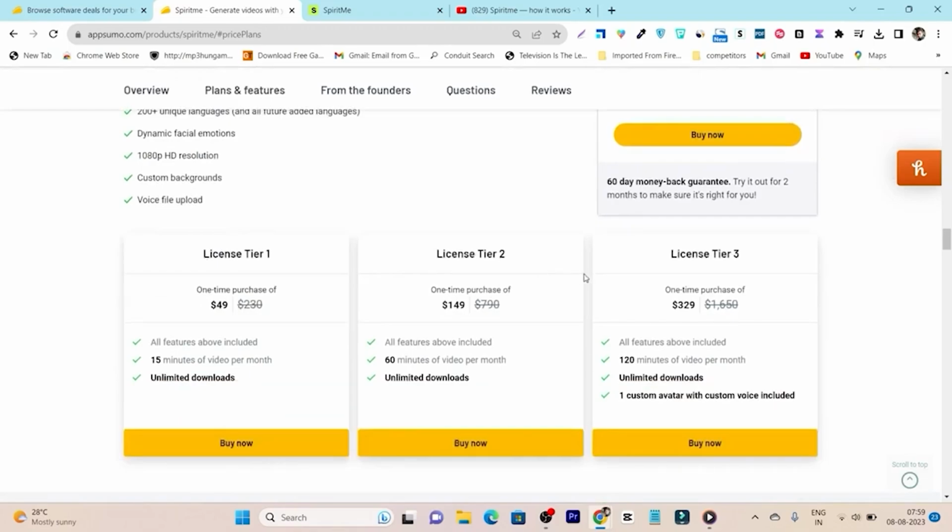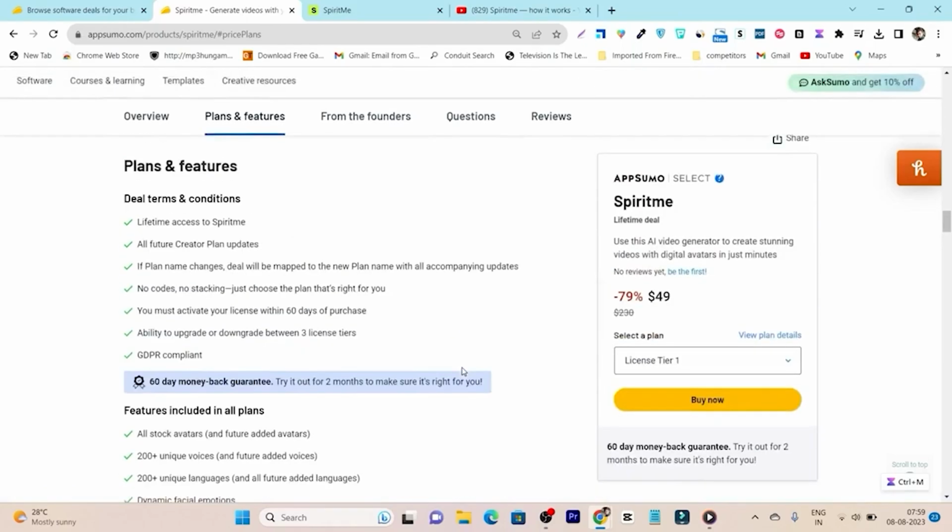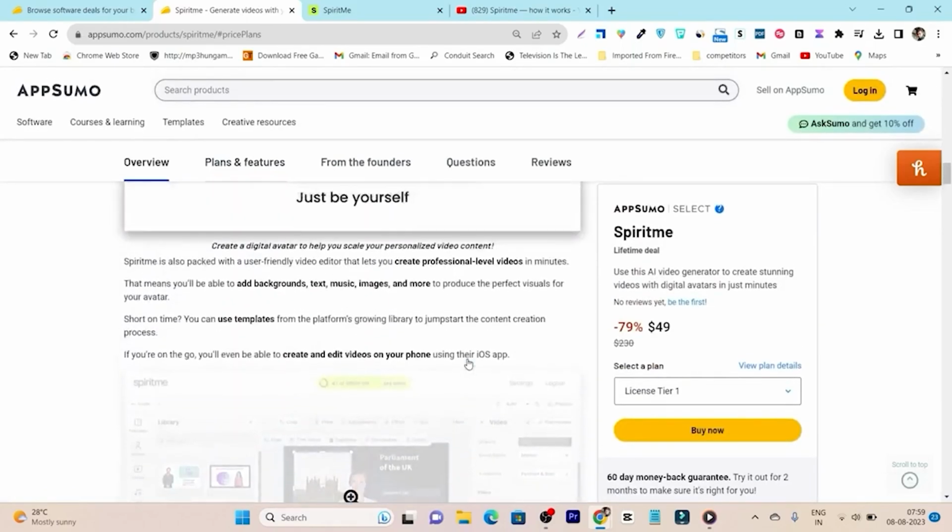Currently there are 3 tier plans available. In the tier 1 plan you will get 15 minutes of video per month and unlimited downloads. In the tier 2 plan, this limit increases to 60 minutes, and in the tier 3 plan you can see we have a 120 minutes video limit per month with unlimited downloads and one custom avatar with custom voice included. As for now, I suggest going with the tier 2 plan because this is more value for money. Okay, now let me give you the demo of this platform.